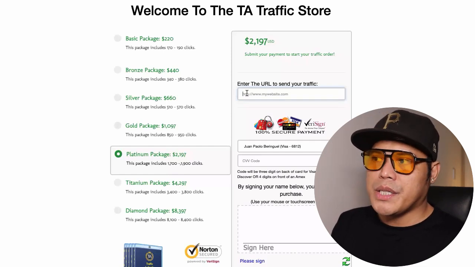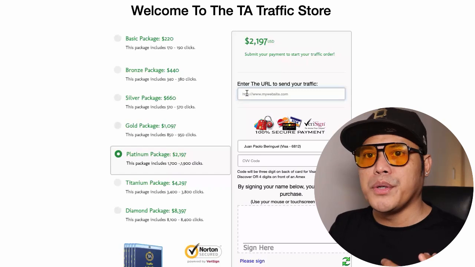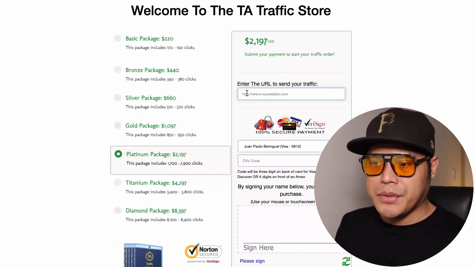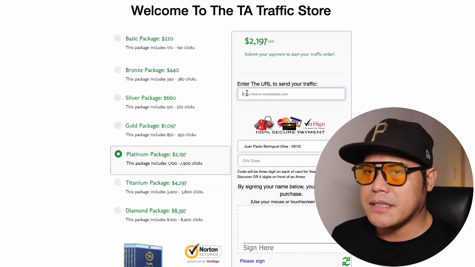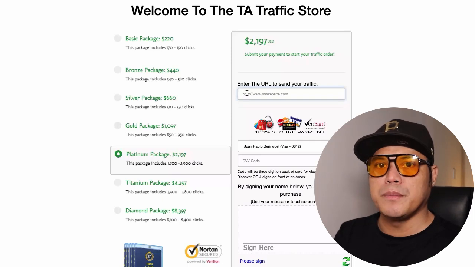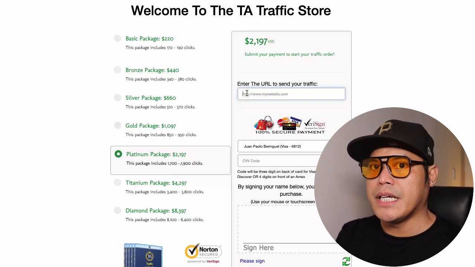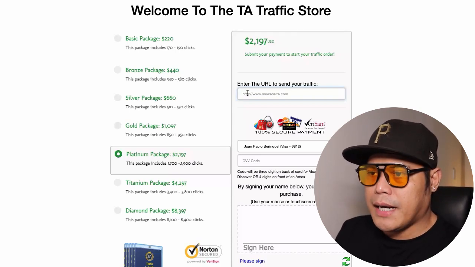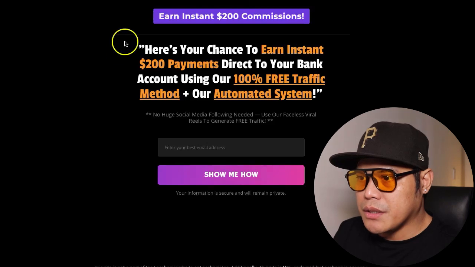So basically what you need to do, you want to make sure that you're sending your traffic to your lead capture page, because this is high quality traffic. My recommendation is that you send the traffic to your lead capture page so you can get the email address of the person visiting your link. So if you don't have a system yet, or if you don't have a lead capture page yet, my recommendation is go to this website.